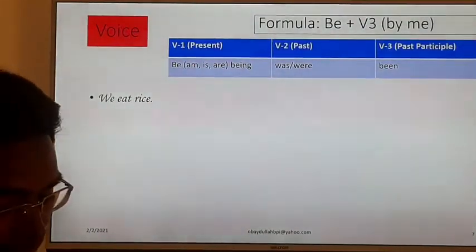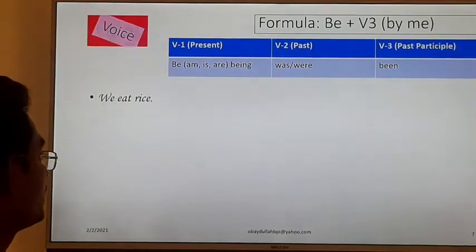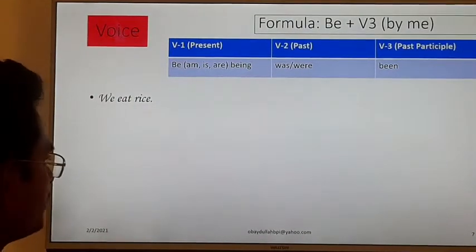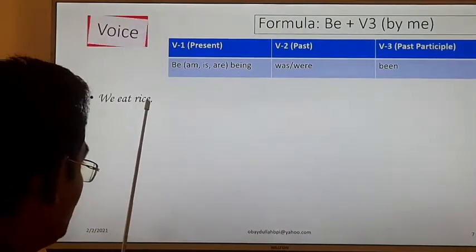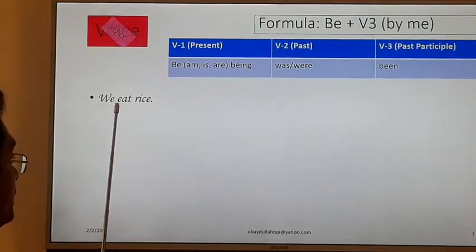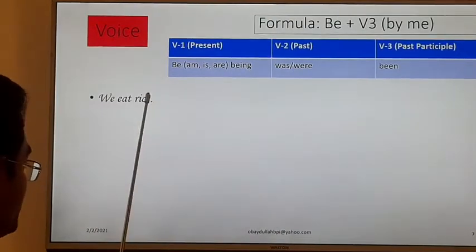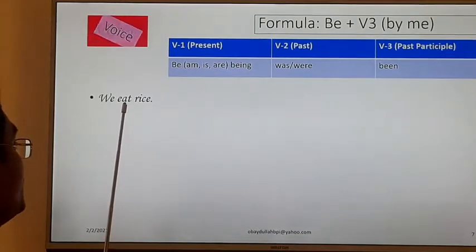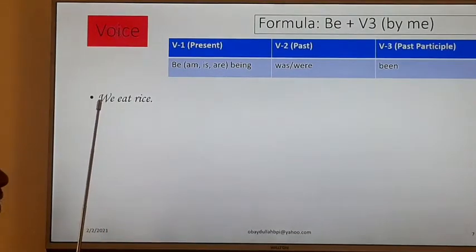Already I have given a lecture on this topic. We eat rice. What will this sentence be in passive? We have to change the voice into passive. How will we change it? Look at rice. Here, rice is the object because it is a transitive verb, and we is the subject.